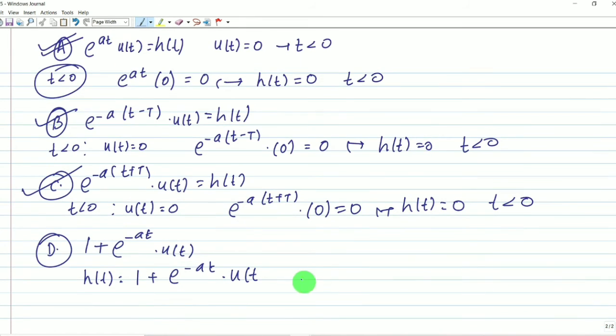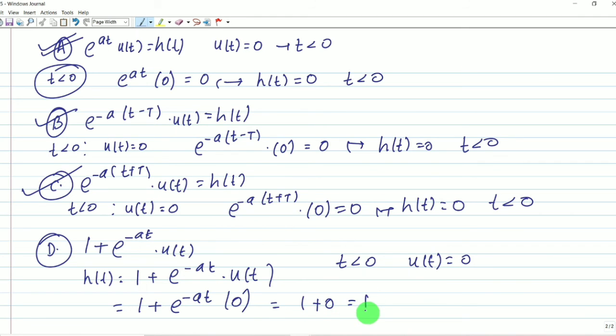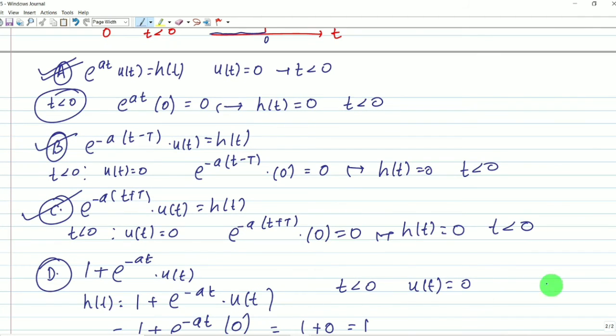For t less than 0, u(t) is 0. Here 1 plus e^(-at) times u(t) becomes 1 multiplied by 0, which is 0. So the whole expression equals 1, and we get h(t) equals 1 for t less than 0.